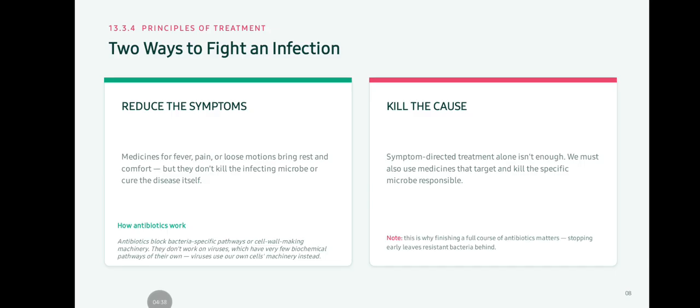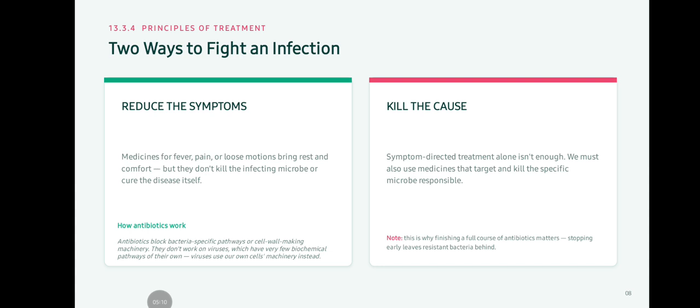Two ways to fight an infection. Reduce the symptoms: medicines for fever, pain, or loose motions bring rest and comfort, but they don't kill the infecting microbe or cure the disease itself. How antibiotics work: antibiotics block bacteria-specific pathways or cell wall making machinery. They don't work on viruses, which have very few biochemical pathways of their own. Viruses use our own cells' machinery instead.